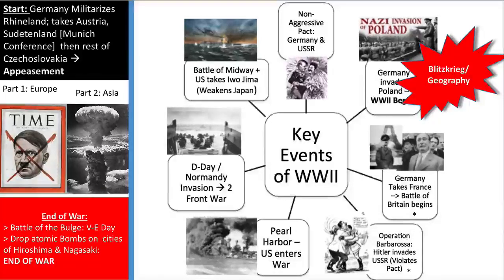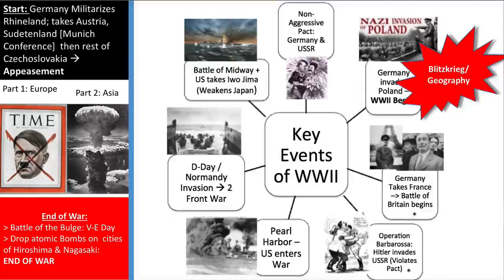So what happens is the end of the war actually comes in two parts. The European theater ends on VE Day. After the Battle of the Bulge, that's where Hitler is defeated. I don't know if you ever heard about Hitler being in his bunker where he commits suicide with his new wife, the girlfriend. Anyway, Hitler commits suicide. So the battle in Europe is over.